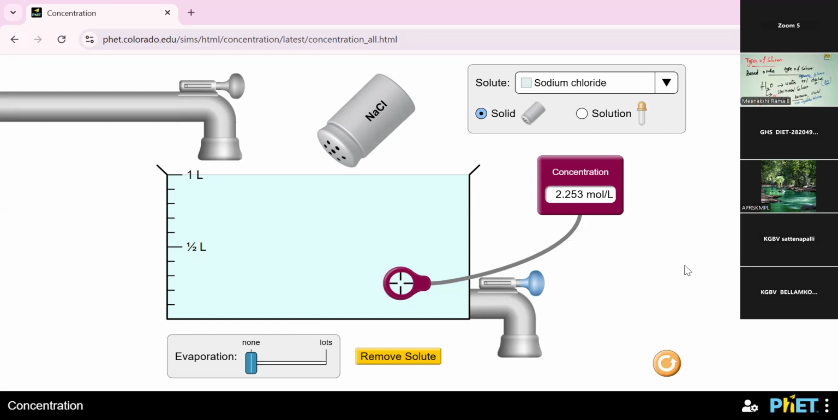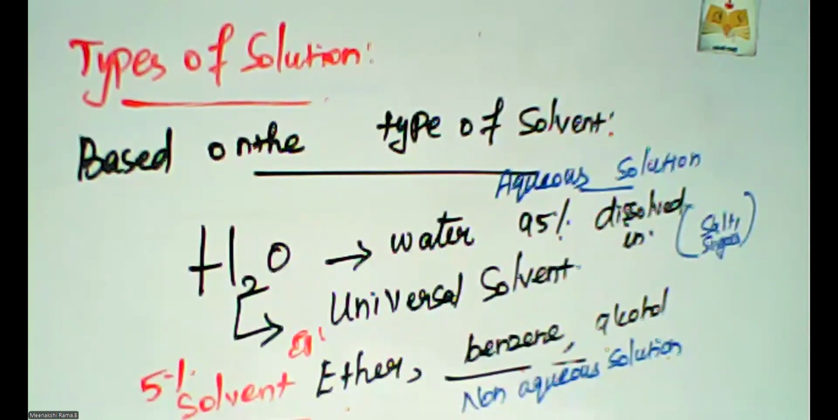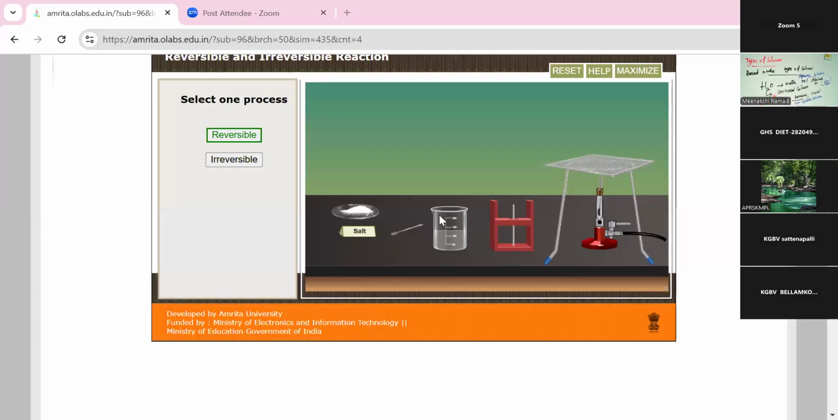And next one, how to prepare the solution. What does solution mean? Yes. How to prepare the solution? Yes, simply. We already saw that practical.